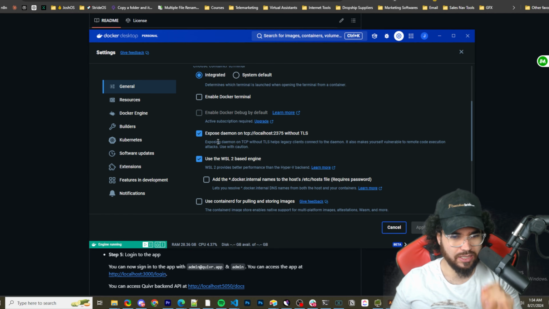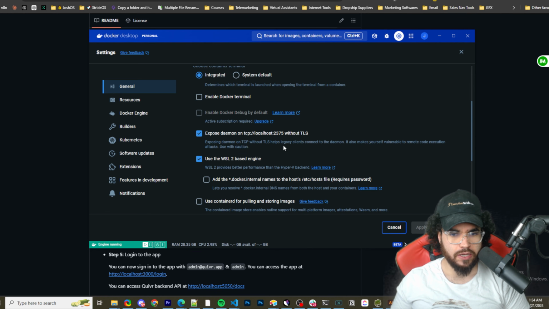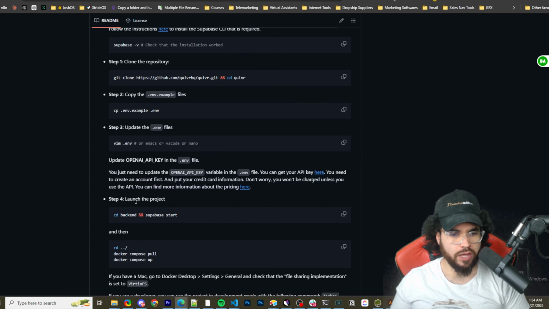What I actually did was I went to my settings, general, and I toggled this option on right here, expose daemon on TCP, localhost 2375 without TLS. So yeah, as you can see, it's giving a warning here. So I don't know if this is a permanent fix you may want to do. I would maybe want to look into that a bit more, but just for the sake of this, I was getting an issue there. So I just did it. And it worked fine after that. So yeah, you can toggle that on.